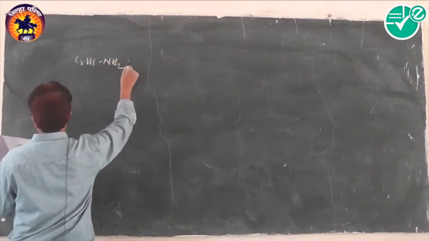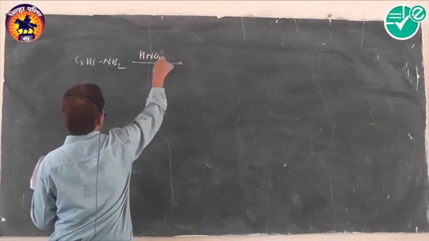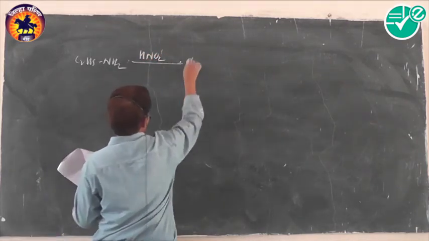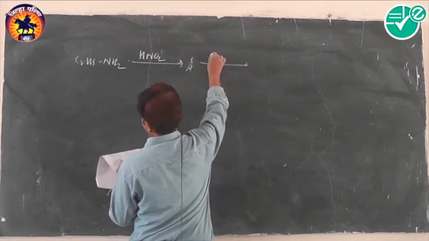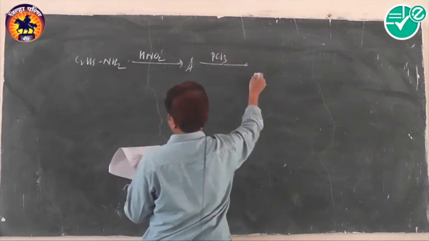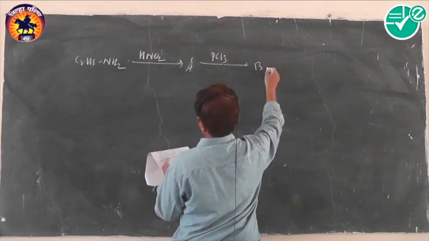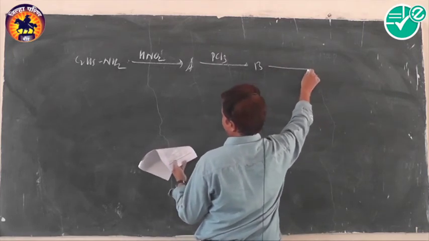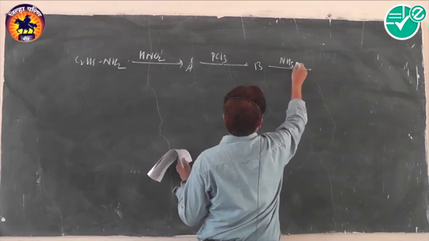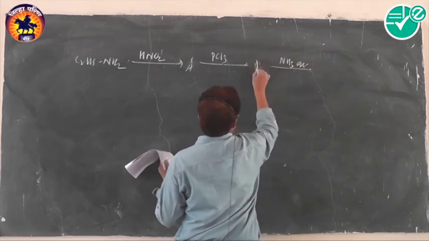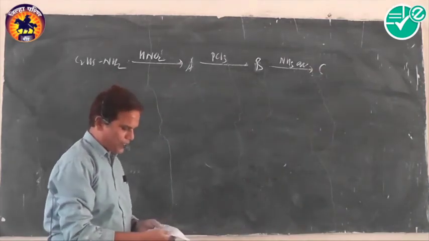C2H5NH2 reacts with nitrous acid, HNO2, and produces A. This A on reaction with PCl3 gives B, and B again reacts with alcoholic ammonia and gives C. We have to identify the product C in the chemical reaction.